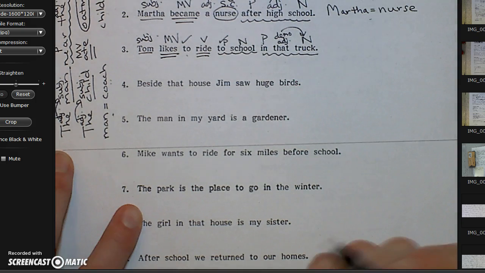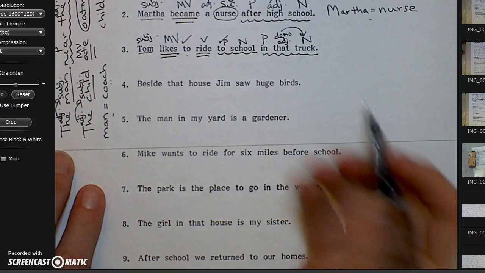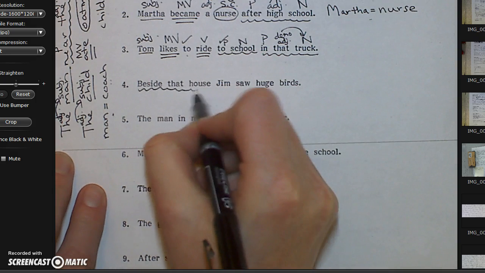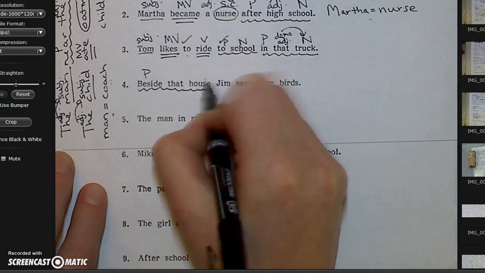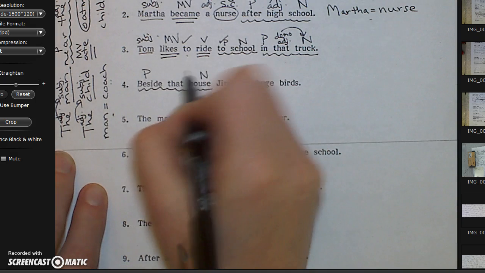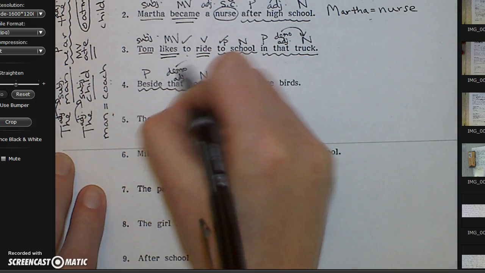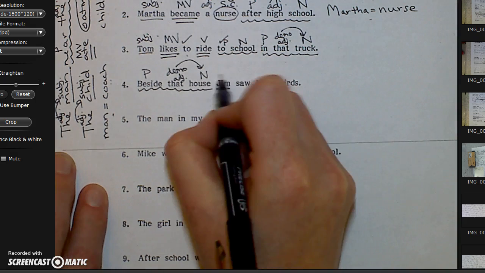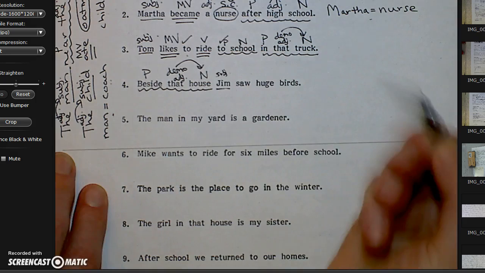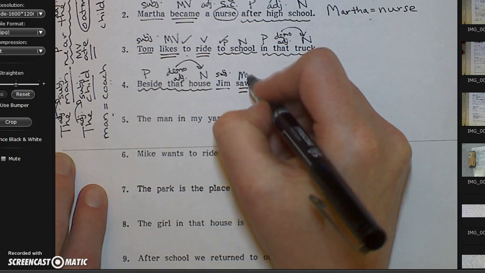Number 4. Beside that house, Jim saw huge birds. Prepositional phrase: where did Jim see the birds? Beside that house. Preposition, noun, that. This, that, these, and those are demonstrative adjectives that show which. Don't forget your arrow. Who or what is doing the action? Jim. He's my subject. What did Jim do? Jim saw is my main verb.